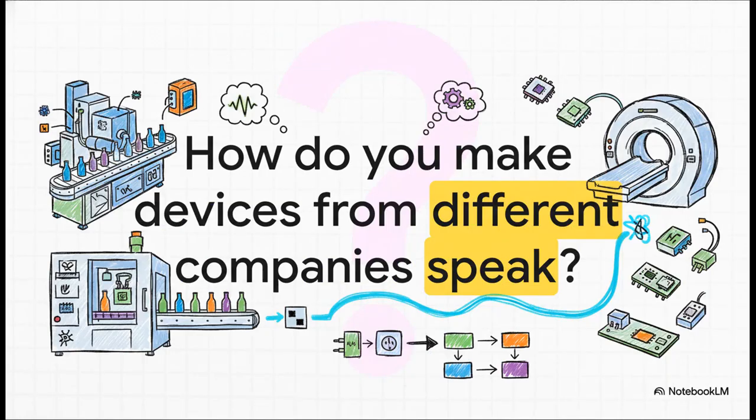So just picture this for a second. You've got this incredibly complex machine. Maybe it's a huge assembly line, and it's built with parts from 10, 20, maybe even 100 different companies. You've got a robot arm from one, a motor from another, and a sensor from a third. How in the world do you get them all to work together? How do you make them understand each other without a mountain of custom code? It's a huge puzzle in engineering.